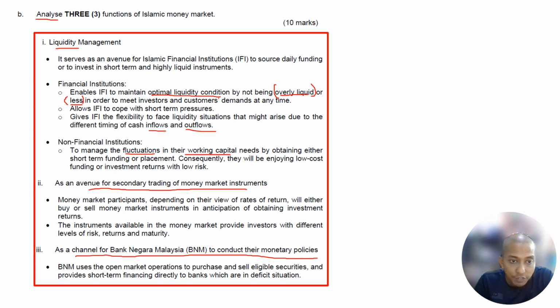As a venue for secondary trading of money market instruments, money market participants, depending on their view of the rate of return, will either buy or sell money market instruments in anticipation of obtaining investment return. For example, you sell your treasury bills or bonds in the money market because you don't want to wait until they mature. You get the cash quite fast, but of course not in full with the profit.